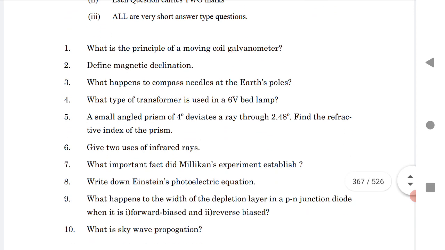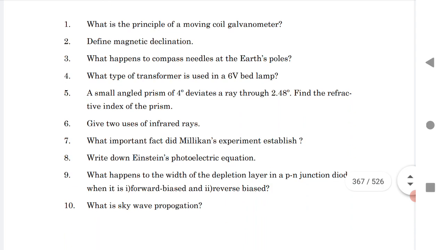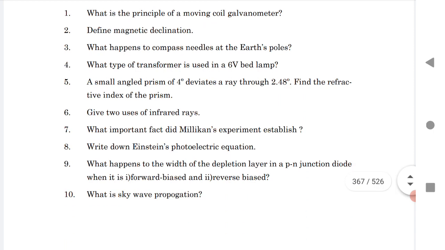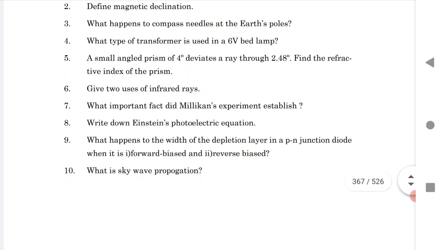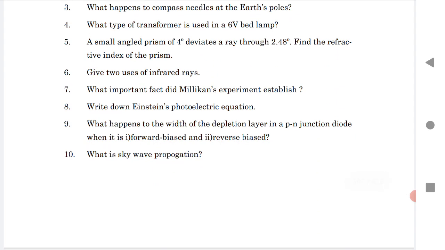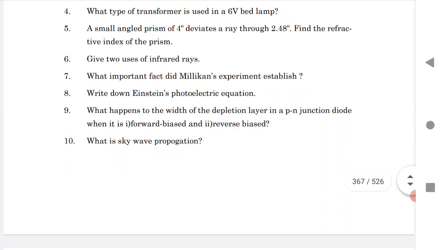The first is the principle of a moving coil galvanometer, magnetic induction. What happens to compass needles at the earth's pole? What type of transformer is used in a 6-volt bed lamp? Small angle prism of 4 degrees. All these questions I have already given in VSAQs in our important questions session for Physics Inter second year.